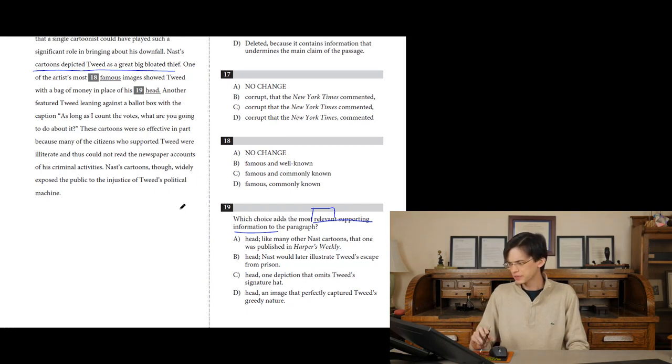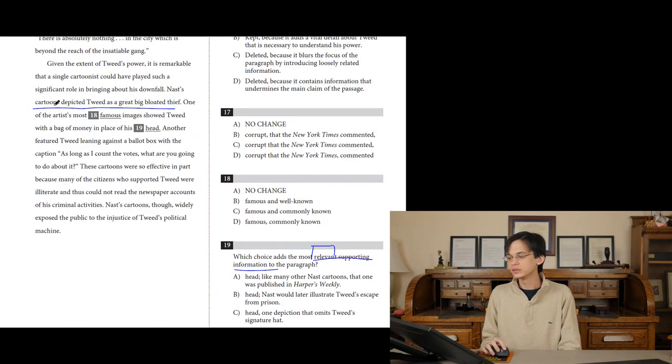"One of the artist's most famous images showed Tweed with a bag of money in place of his head. An image that perfectly captured Tweed's greedy nature." I like that. What's the most relevant supporting information? The fact that Tweed was very greedy and he had an insatiable desire for power. So when Nast put a money bag in place of his head, this is the most relevant detail that adds to who Tweed was as a person.